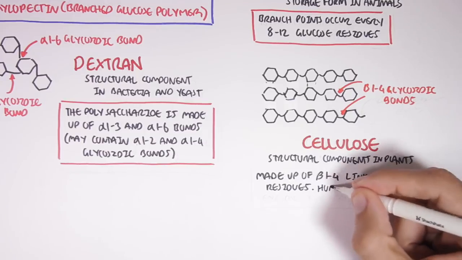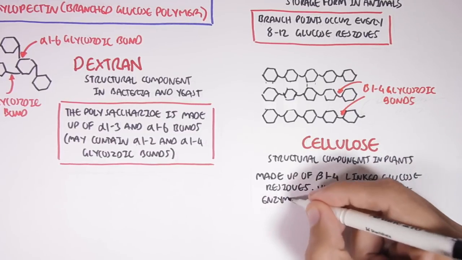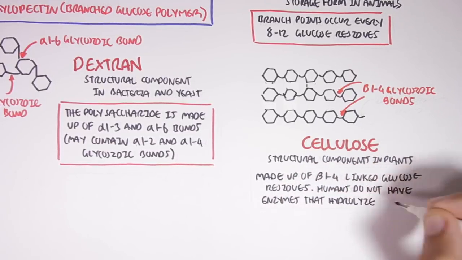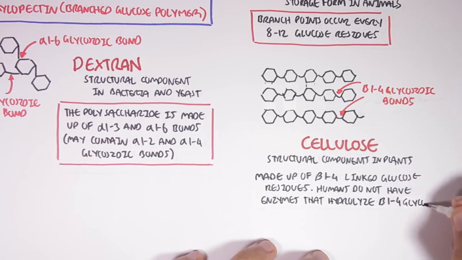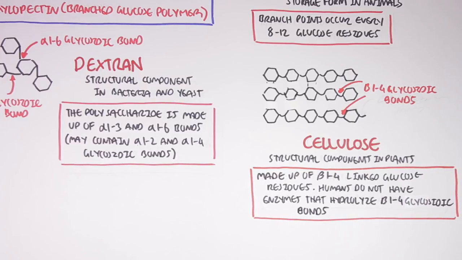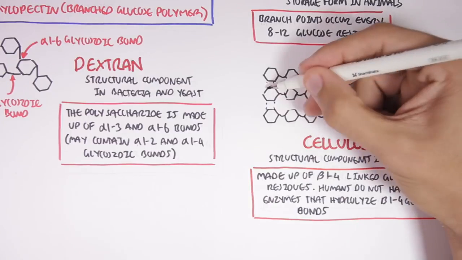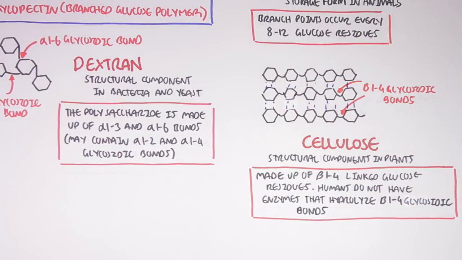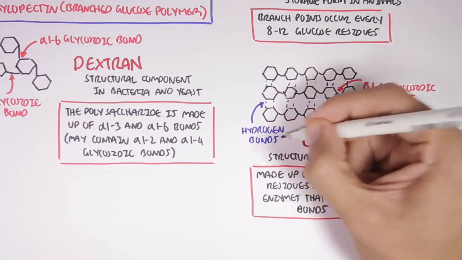Humans do not have enzymes that break down, that hydrolyze, the beta 1,4 glycosidic bonds of cellulose, and so humans cannot digest cellulose. Now, even though cellulose is only chains of beta glucose, so unbranched beta glucose, these chains can form hydrogen bonds with each other, forming a very strong structure.